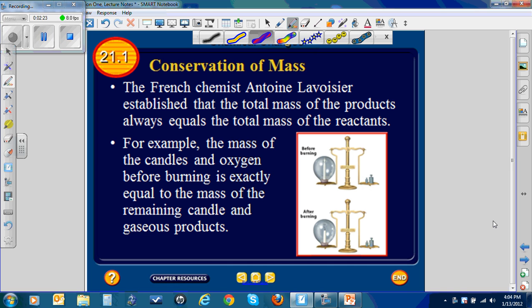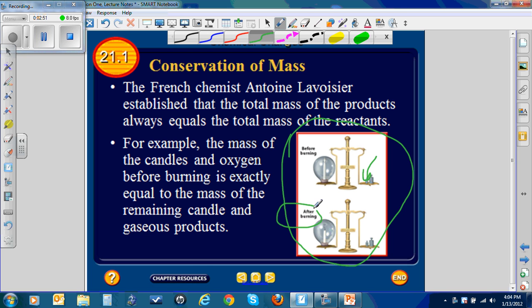In a lot of his experiments, he saw that the reactants produced products and the mass wasn't lost. In one experiment, depicted here, he burned a candle and recorded the mass of the burning candle, and after it burned, guess what? It had the same mass once the candle went out.